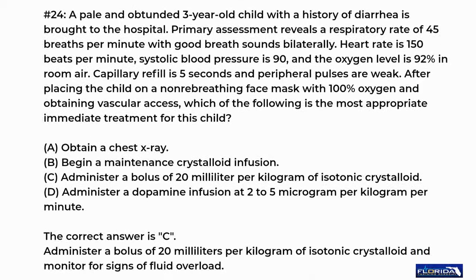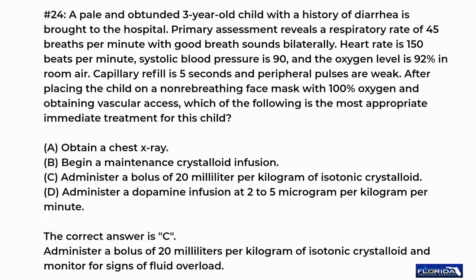Number 24. A pale and obtunded 3-year-old child with a history of diarrhea is brought to the hospital. Primary assessment reveals a respiratory rate of 45 breaths per minute with good breath sounds bilaterally. Heart rate is 150 beats per minute, systolic blood pressure is 90, and the oxygen level is 92% in room air. Capillary refill is 5 seconds and peripheral pulses are weak. After placing the child on a non-rebreathing face mask with 100% oxygen and obtaining vascular access, which of the following is the most appropriate immediate treatment for this child?